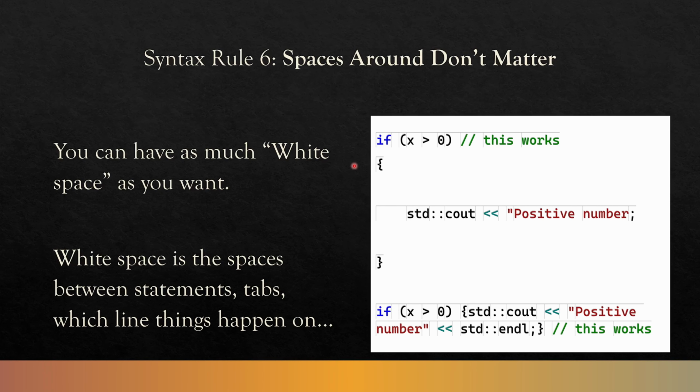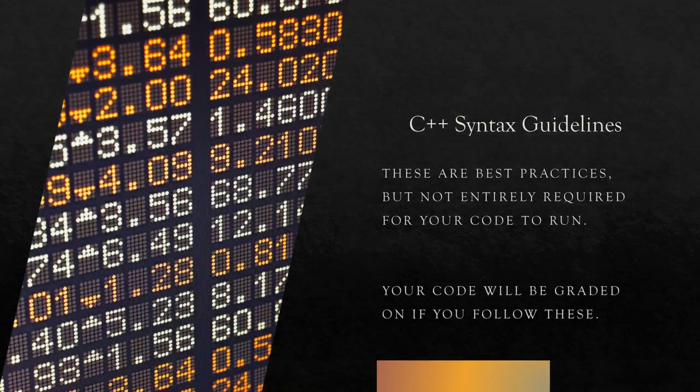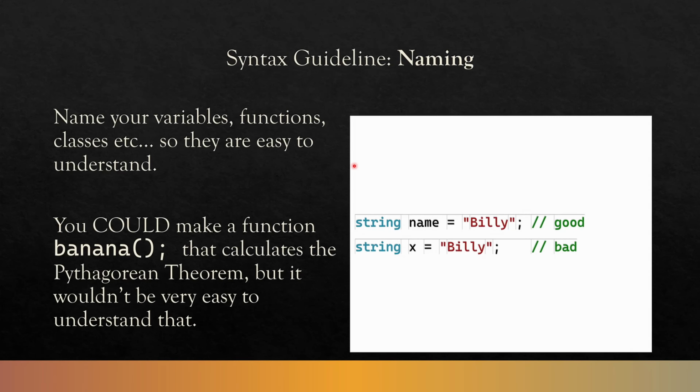So those are rules. But then there are a few guidelines, right? They're not entirely required for your code to run, but they're just best practices. So for one, you should have your variable names easy to understand. You could make a function banana that calculates Pythagorean theorem, but it wouldn't be very easy to understand that, right?